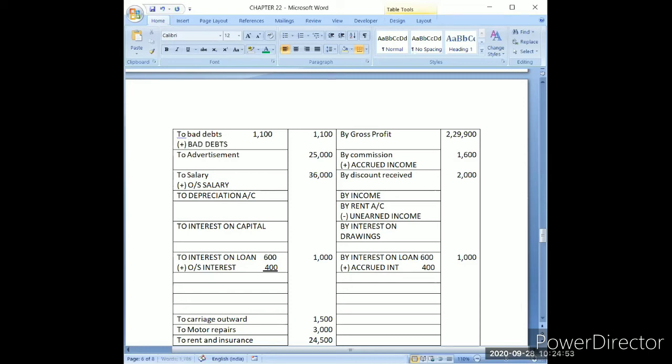So whatever amount is given in adjustment, you can add it. Suppose, for example, 1000. So I will be adding 1000, and after adding this 1000, the final amount will be 2000. Sorry, 2100.